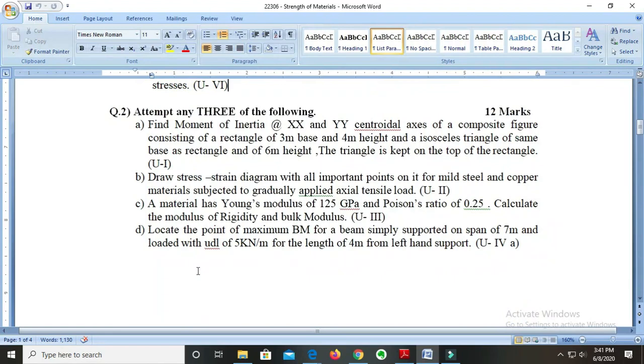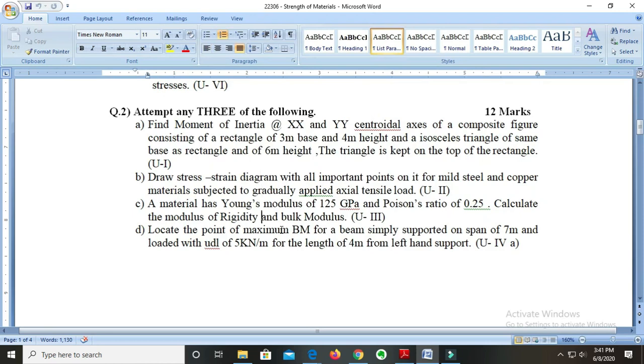Question number 2B is a theoretical question. You have to draw a drawing there. Then again question number 2C is a numerical. Question number 2D is numerical. So from question number 2, out of these 4 questions, 3 are numericals and 1 will be the theory question. Maximum weightage for question number 2 is of numericals.